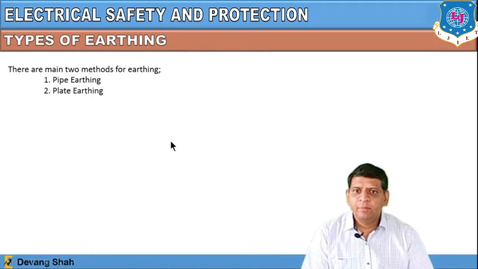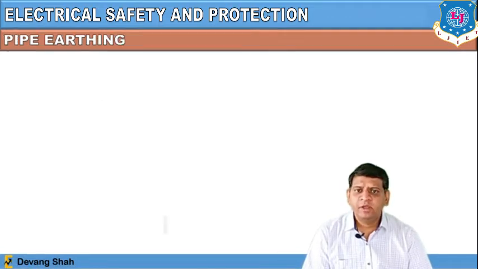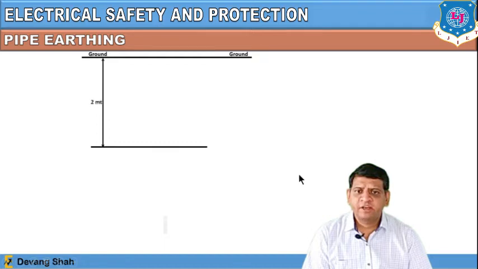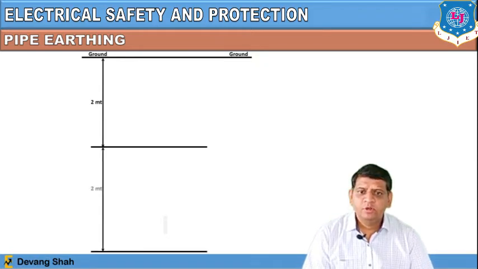So there are two main methods of earthing. One we define as pipe earthing, and another we define as plate earthing. Now let us discuss pipe earthing, where you can see here there is a ground position where we can start the installation, or set up this earthing, from ground level to a depth of 2 meters. You require a proper framing of the earthing, and after this 2 meters you require a pipe with this particular construction.